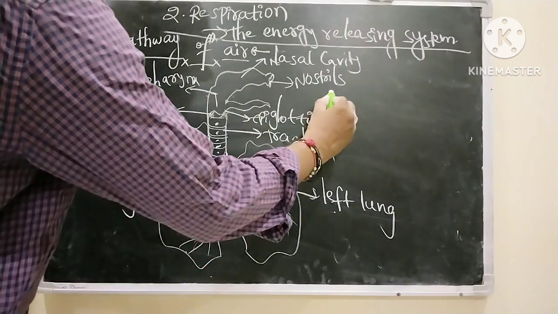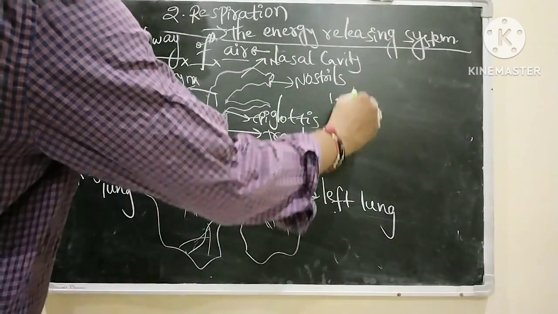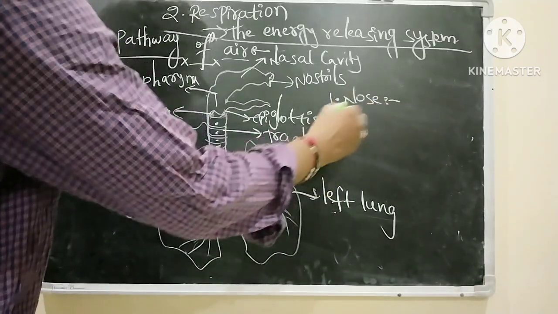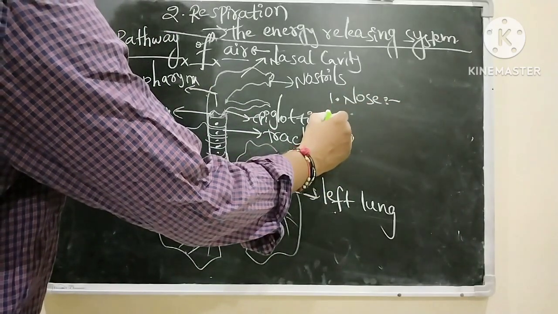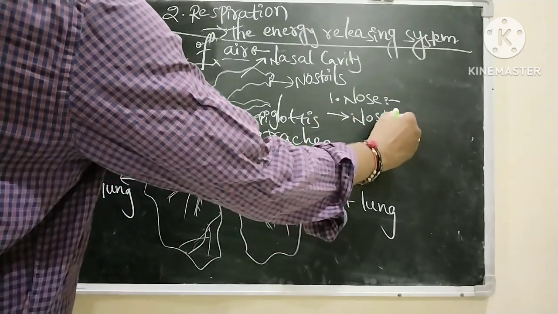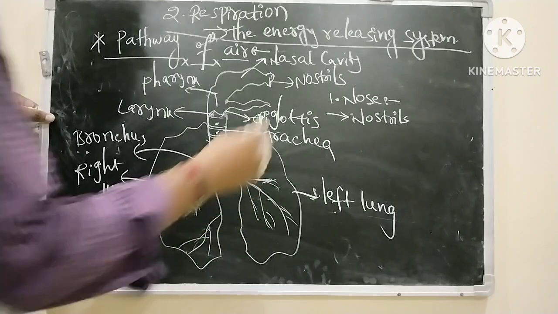So the first one is the nose. The nose contains two openings. Those two openings are called nostrils, through which the air enters into the nasal cavity.